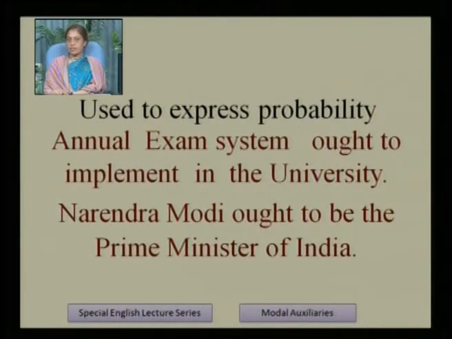These sentences express probability. Annual exam system ought to implement in the university. This is probability. Narendra Modi ought to be the Prime Minister of India. He is not the Prime Minister of India, but ought to be the Prime Minister of India. This is the probability.